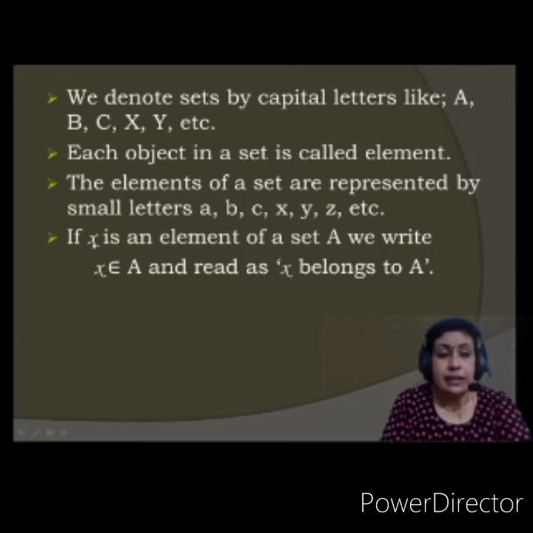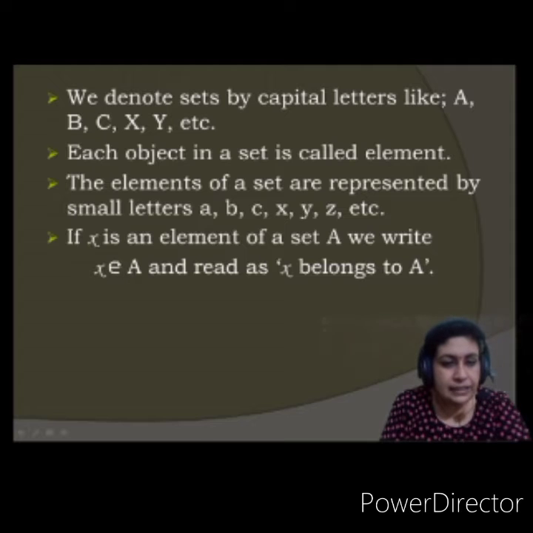Now here, if x is an element of a set, if it is in the set A, then we write like this: x, this is the symbol for belongs to. This symbol represents belongs to. Belongs to what?